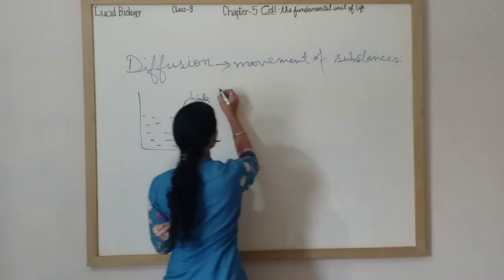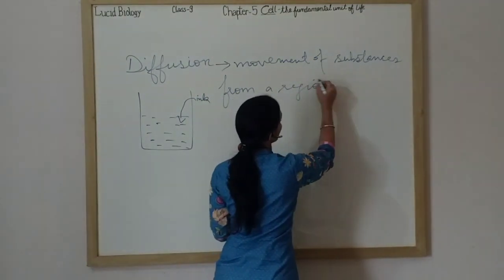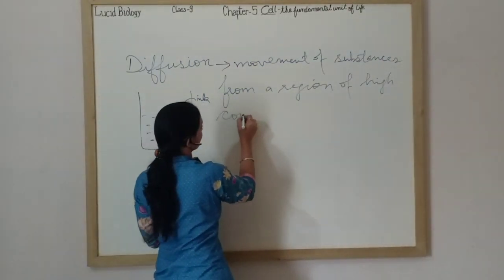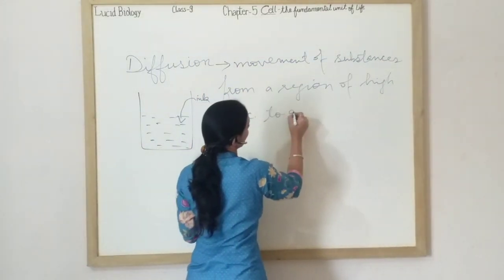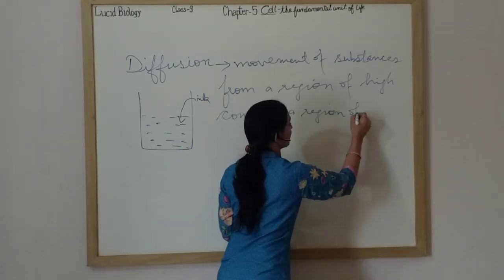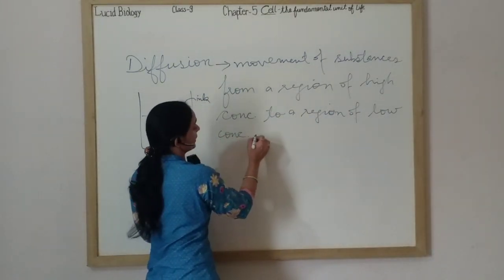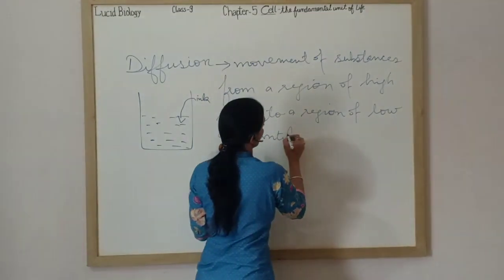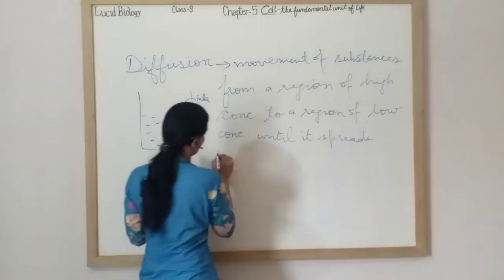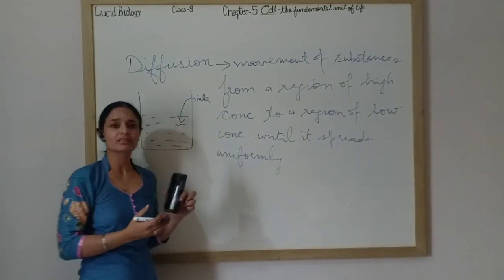Movement of substances from a region of high concentration to a region of low concentration until it spreads uniformly, or you can say uniformity is attained.